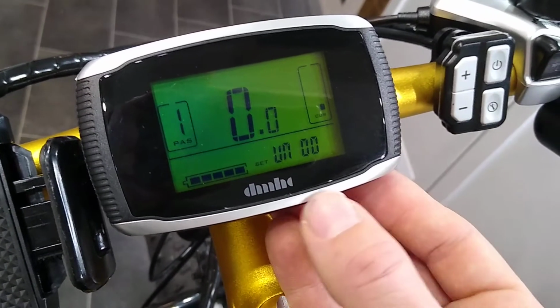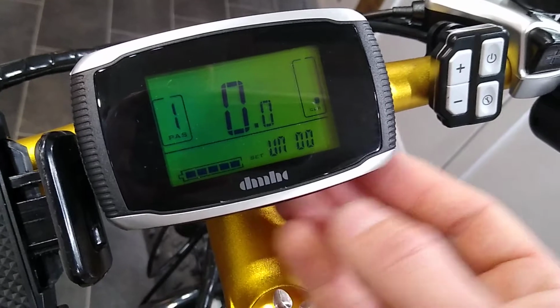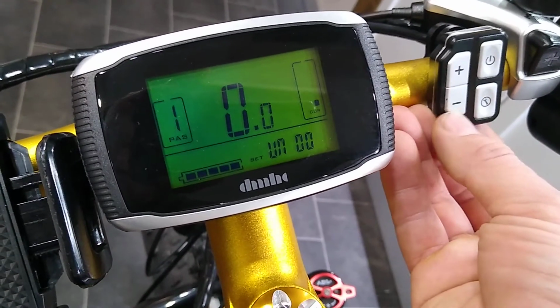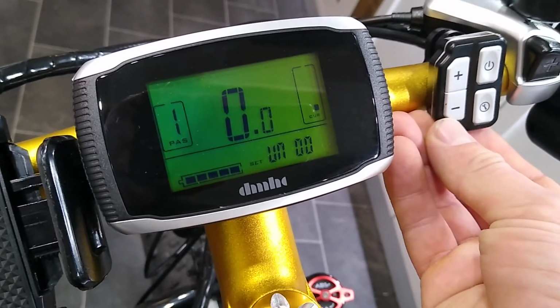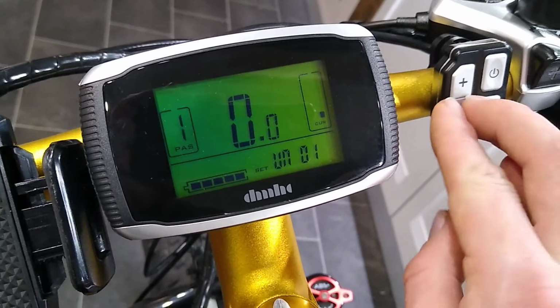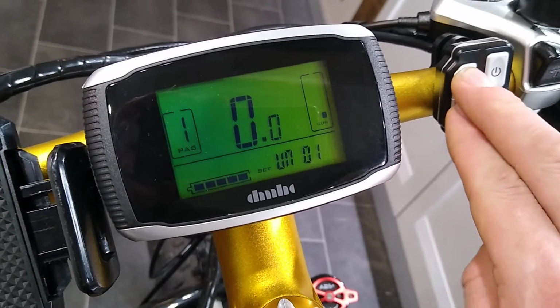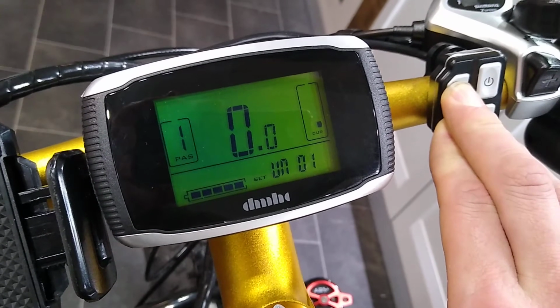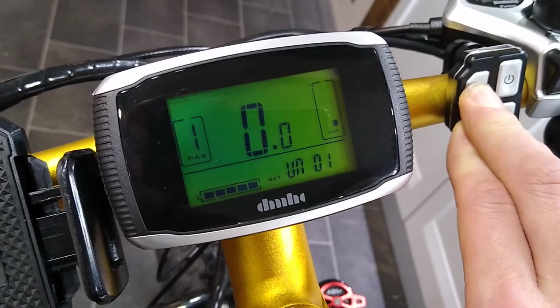until you get to UN, which is your unit of measure. There's only two different values on here, which is 0, 0 and 0, 1. Take it to the 0, 1 and then hold down the three buttons again. And there you have it, miles per hour.